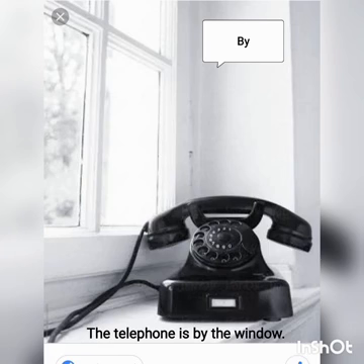The telephone is by the window. Here the preposition by shows a place near or at the side of. The telephone is at the side of the window.